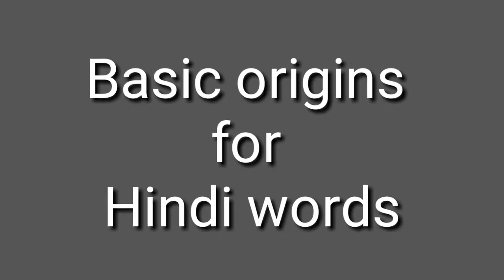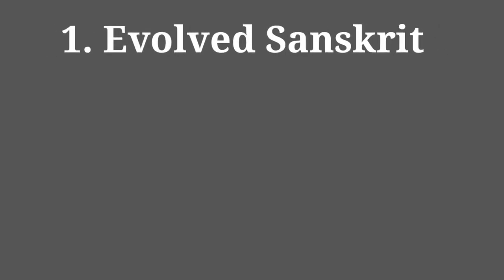The four basic origins of Hindi words are: first, evolved Sanskrit; second, Persian; third, classical Sanskrit; and fourth, European.